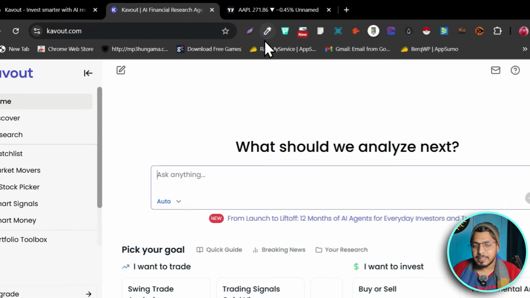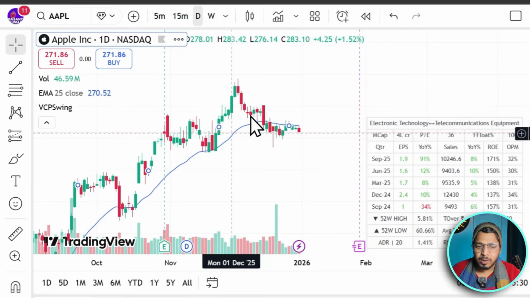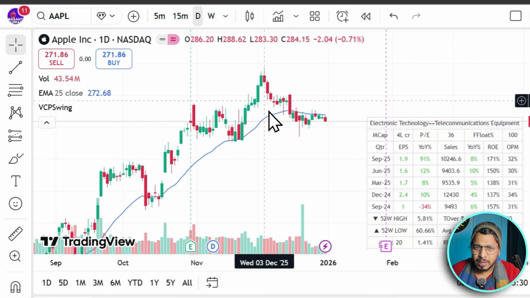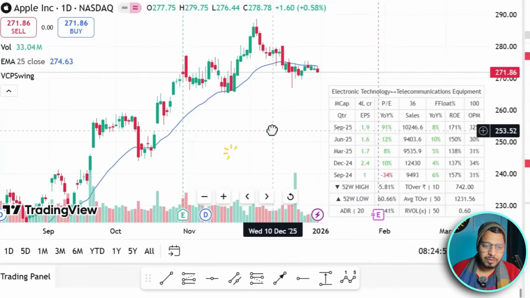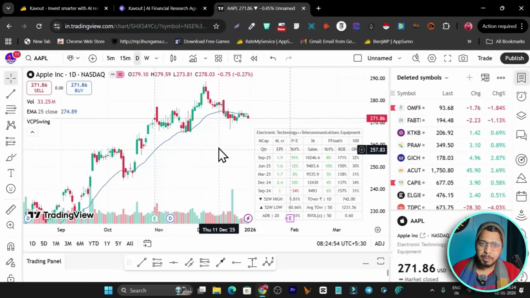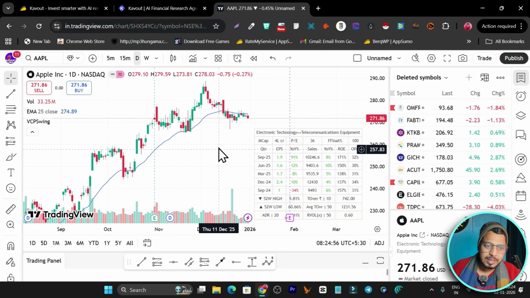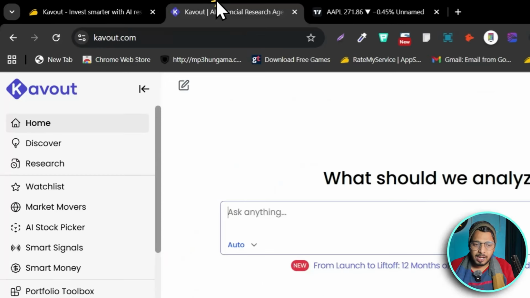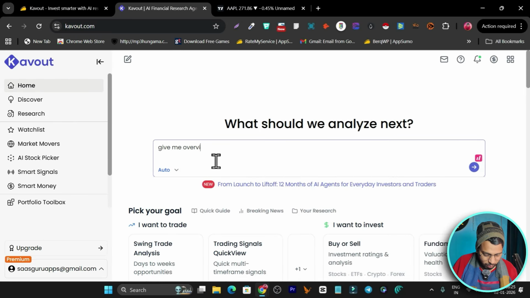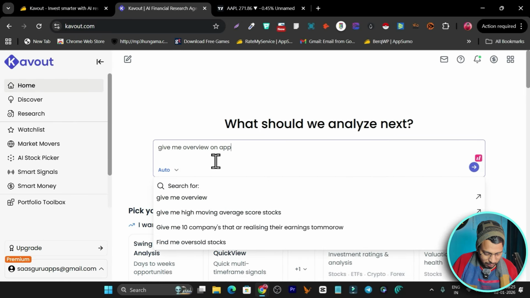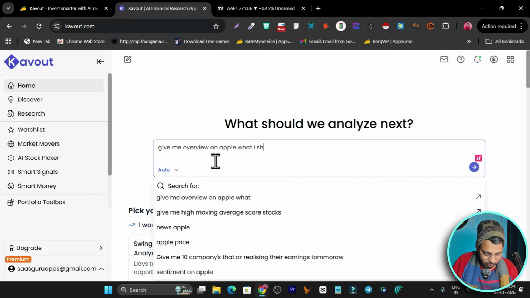So let me go to the Apple stock here, and right now it's in a downtrend, but not resulting, it can just go down. So I want to know whether I should hold it or buy it on the dip, or what I should do, what the analysts are saying, what the fundamentals are, what the technicals are. All this information takes time. So with this AI agent, I can simply ask, give me an overview on Apple, what I should do.